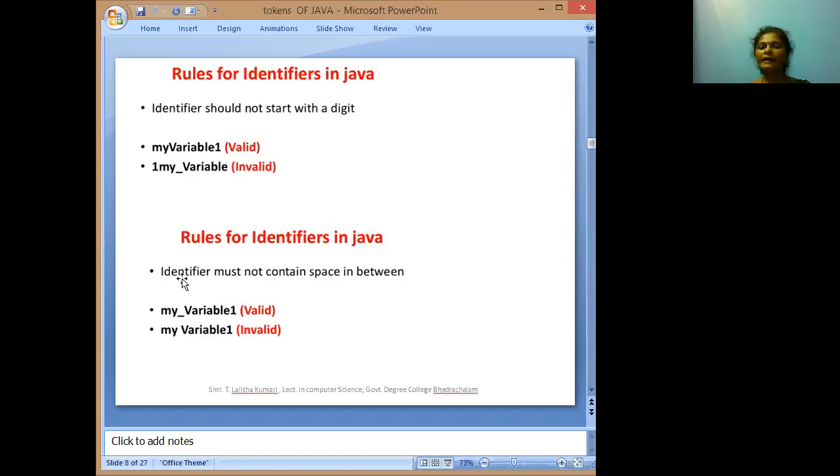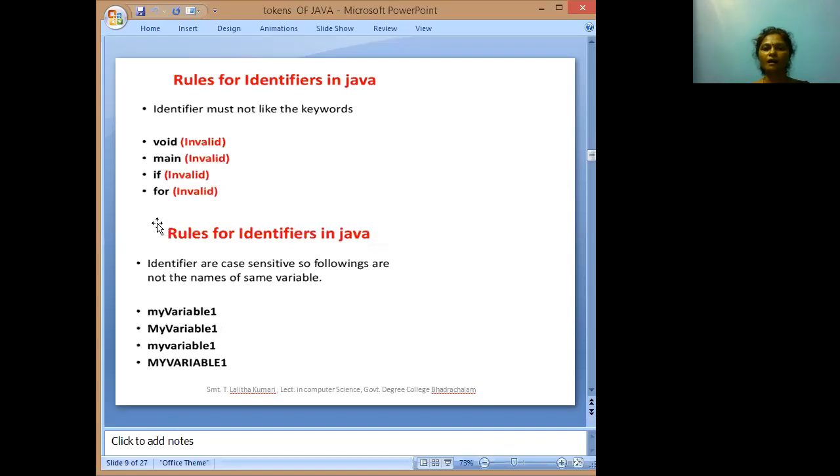Next, identifier must not contain the space between the words. Here 'myvariable1' is the valid one. Here 'my variable1', this is the invalid one, because here we are taking the space character. The rule of the identifier is that the identifier must not contain the space between the words.